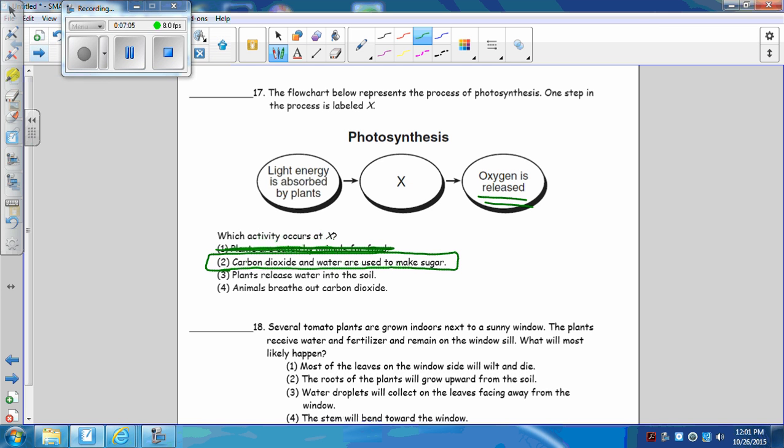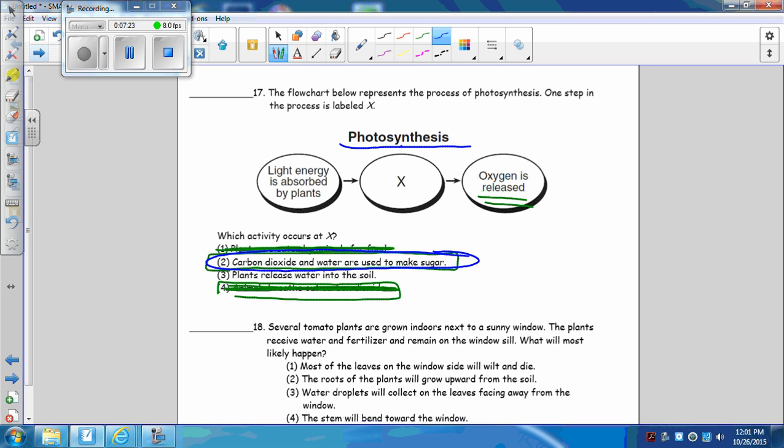Plants release water into the soil. And then now that doesn't make sense. And animals breathe out carbon dioxide. That's not correct either because that's respiration. So the only possible choice that is correct is this, because this is what is necessary to undergo photosynthesis.